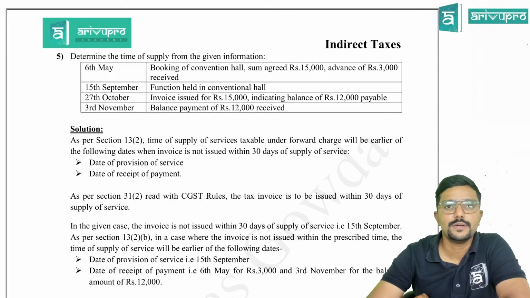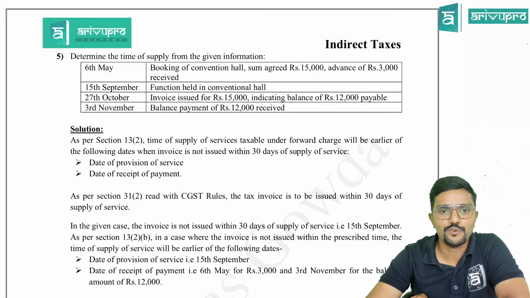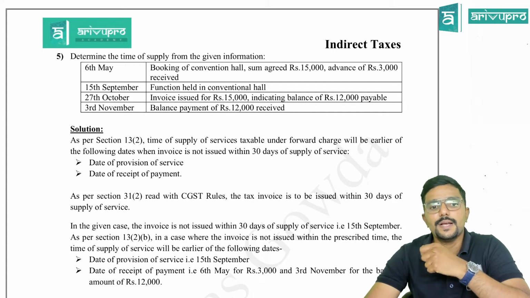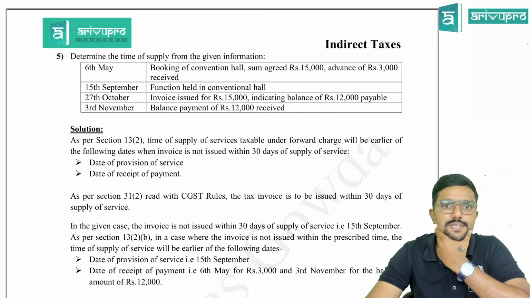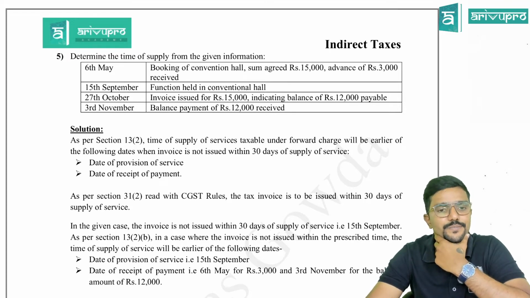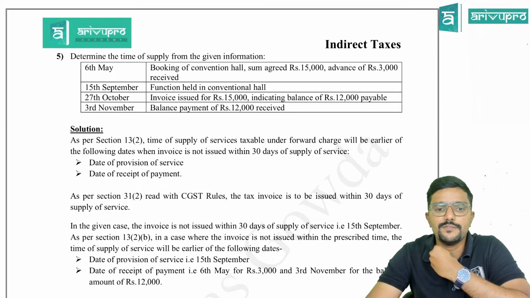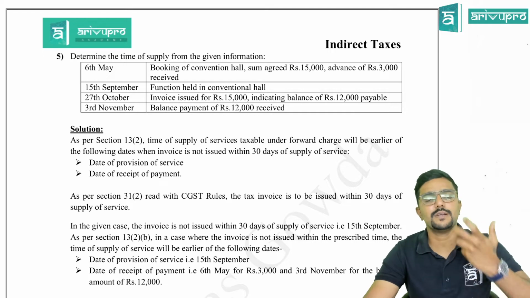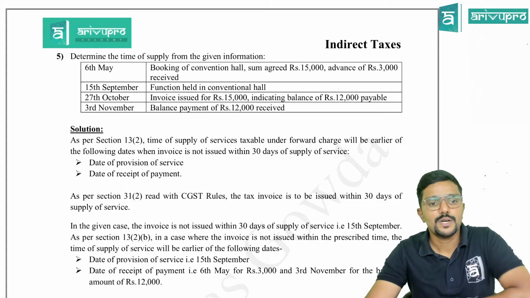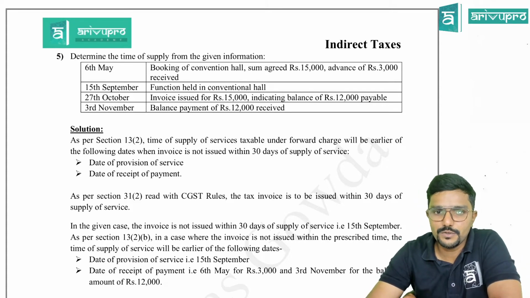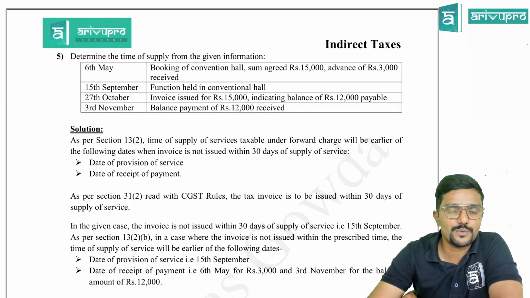Let me start. Determine the time of supply from the given information. 6th May, booking of convention hall, sum agreed 15,000, advance of 3,000 is received. Means the person has booked the convention hall for 15,000 and a token advance of 3,000 is given. Is the advance taxable? Yes, for services, because booking convention hall means service. 15th September, function held in the convention hall. So the date of providing service is 15th September. 27th October, invoice issued for 15,000, indicating balance of 12,000 payable.